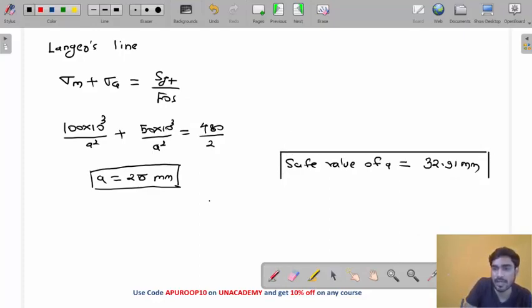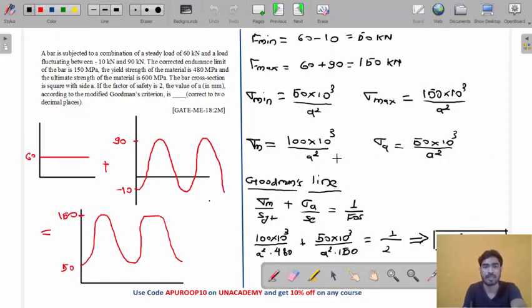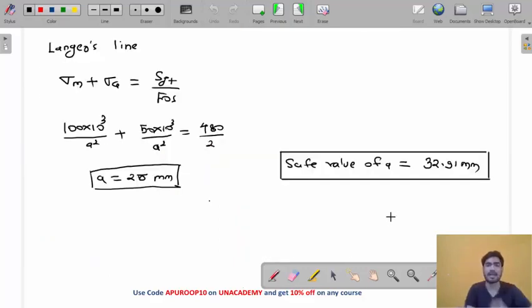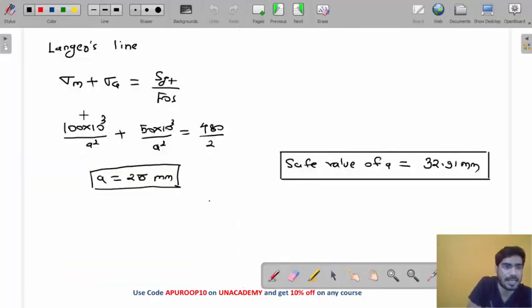If you want to calculate the size, then find the size separately from both lines and take the maximum value. If you are calculating factor of safety, take the minimum value. If you are calculating size, like here, take the maximum value. Factor of safety minimum, size maximum. You have to use Goodman's line and Langer's line separately, and then just take one value. Do you understand this, my friend?